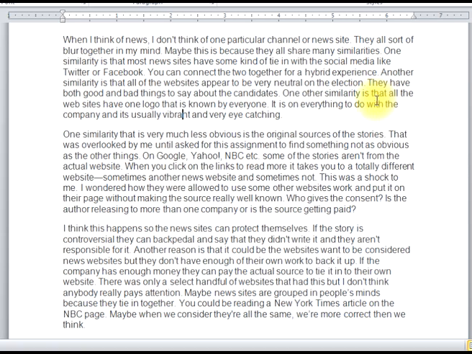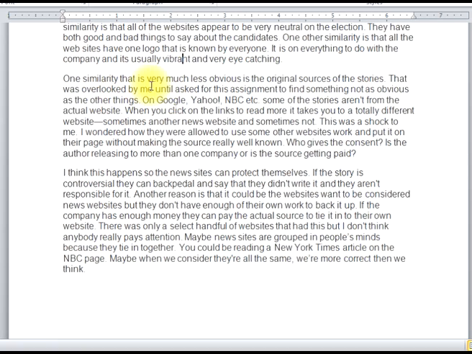Okay, one other similarity is that they all have one logo that is known by everyone. But now what about the colors used? What about the background? What about the types of stories? What about the advertising? That sort of thing needs to be more present in this characteristic of the typical news site that you're trying to describe, because they all have websites and advertisements. I mean, almost all. Now, one similarity that is very much less obvious is the original source of the stories. That was overlooked by me until I asked for this assignment to find something not as obvious.